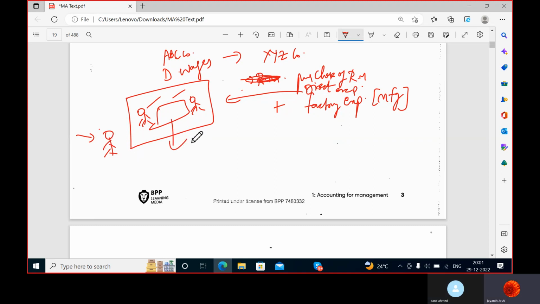See, this is a direct manufacturing expense and this is an indirect manufacturing expense. But why is it an indirect manufacturing expense? This guy is not involved directly in the production process. He is supporting this production process by giving security to the people who are working directly on that machine. Understood? So the ones who directly work on the machine and directly work on the production process, the expenditure you incur in that case is direct manufacturing expense.